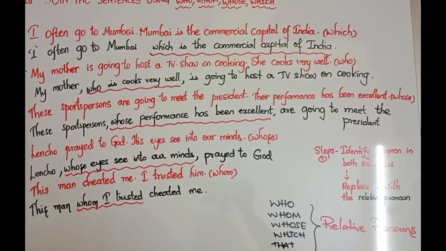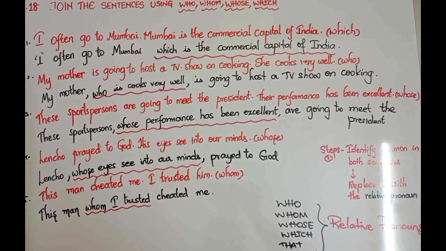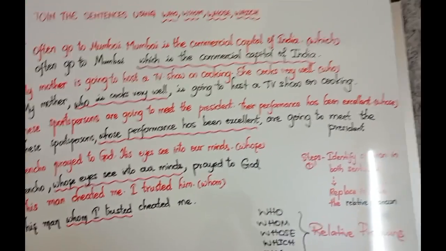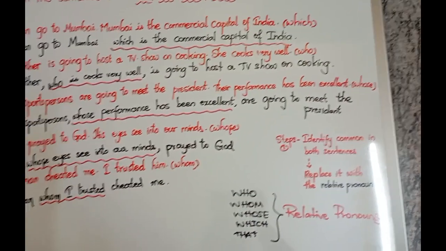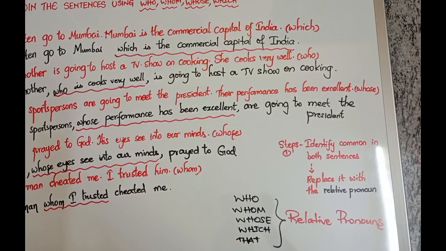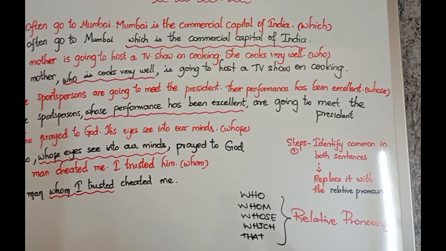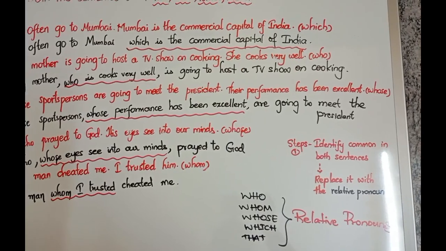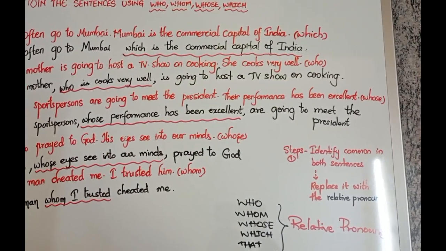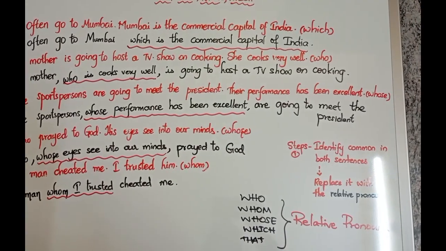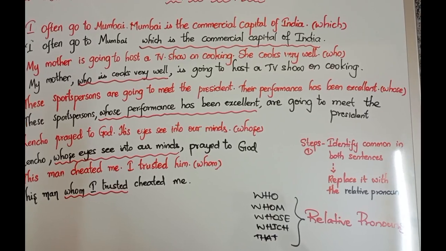I often go to Mumbai. Mumbai is the commercial capital of India. You have two sentences there. Now what you do is, step one, identify the common thing in both the sentences. In the first example, which is Mumbai, you'll obviously replace it with a relative pronoun. Here, Mumbai is not a person, it is a place. So a place can be replaced with which. You strike off Mumbai and keep which in that place. I often go to Mumbai, which is the commercial capital of India.